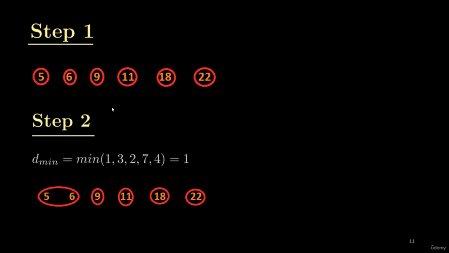Let's move on to step 3. So step 3 will start with the distances between the clusters. I now have 5 clusters at the end of step 2. It means now I have to calculate the 4 distances.